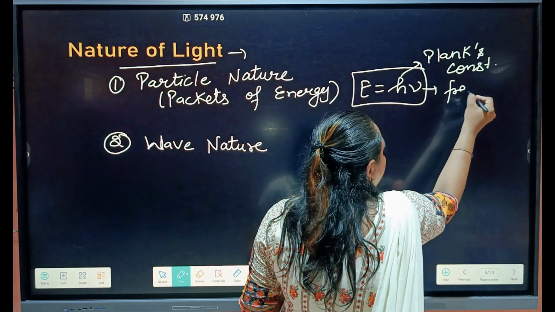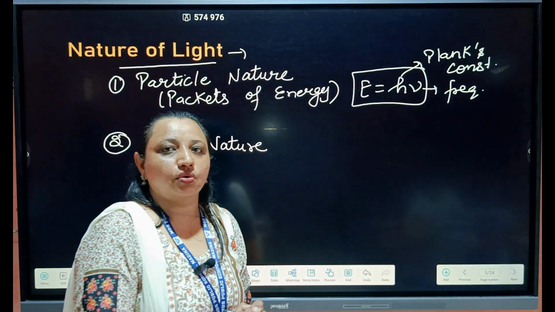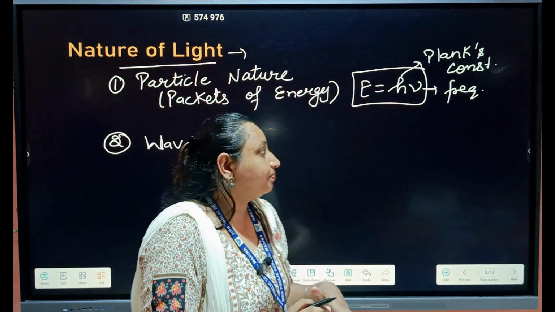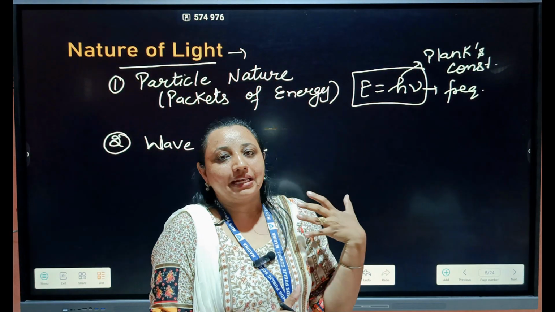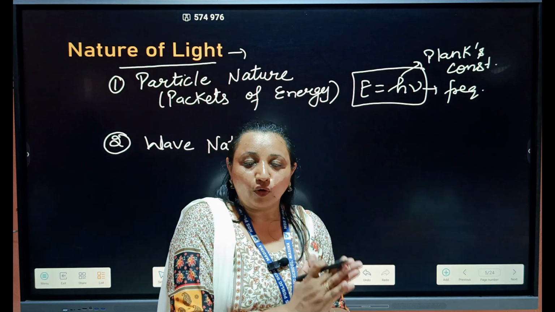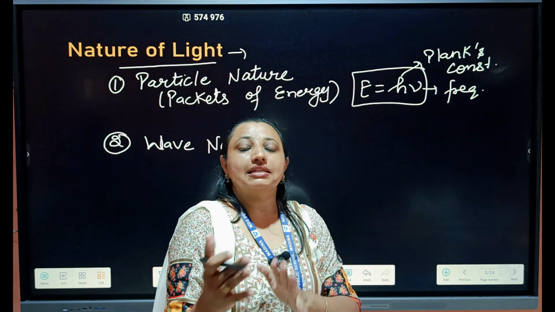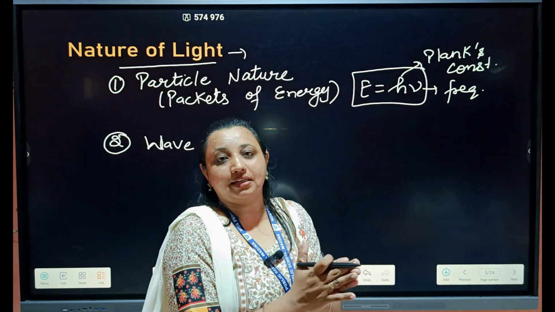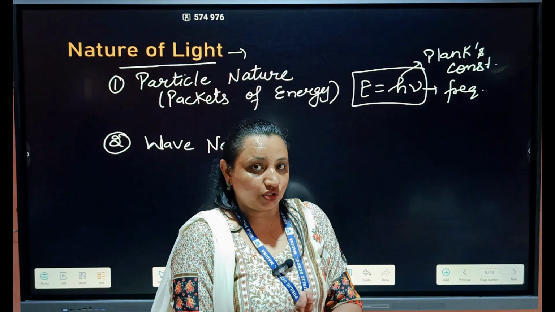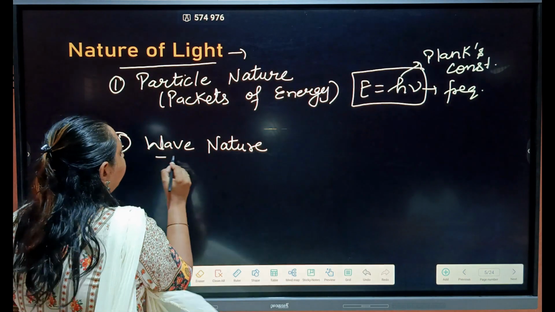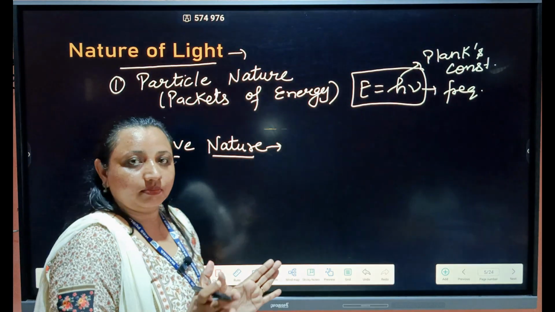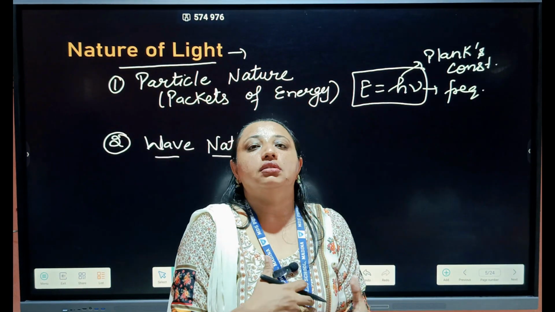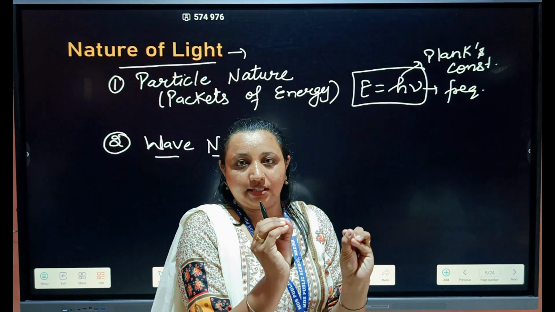And nu is frequency. E is equal to h nu. So light has a particle nature, so sometimes it may travel in the form of photons, the particle nature, and sometimes the moving particle has a wave nature, right? Wave nature.